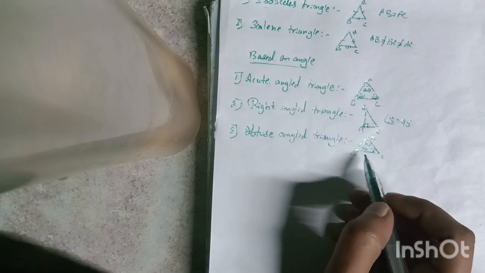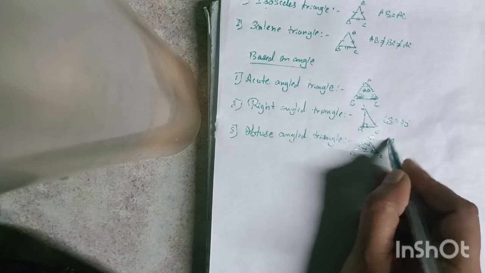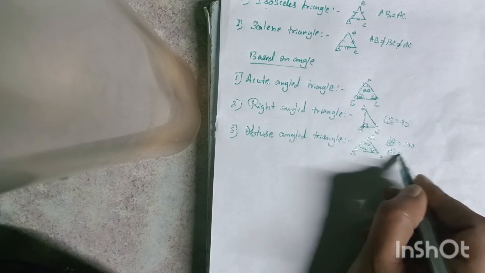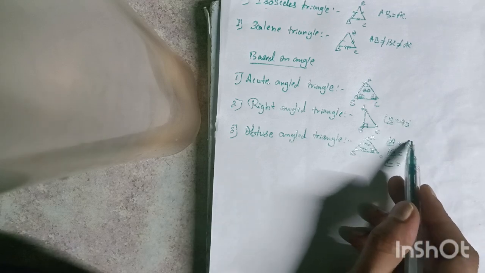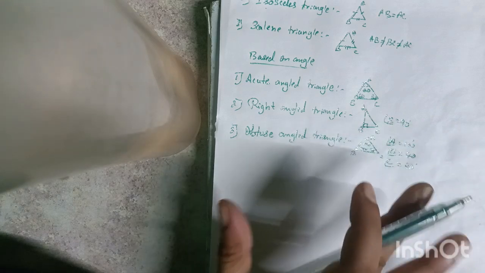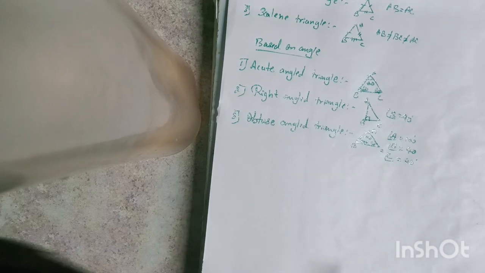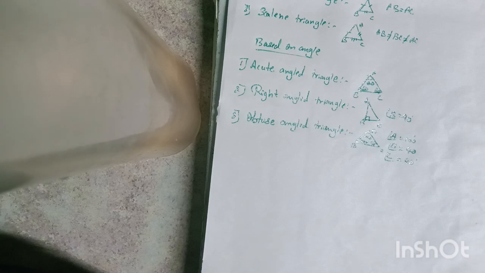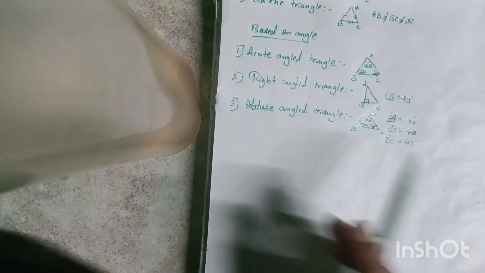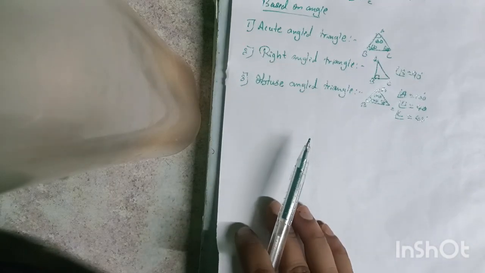In triangle ABC, angle A measures 100, angle B measures 40, angle C measures 40 degrees. So here angle A is equal to 100 degrees. So we call this type of triangle an obtuse angle triangle. It is nothing but a triangle in which any one of the angles is greater than 90 degrees, so the remaining angles are less than 90 degrees, right? These types of triangles we call obtuse angle triangles.